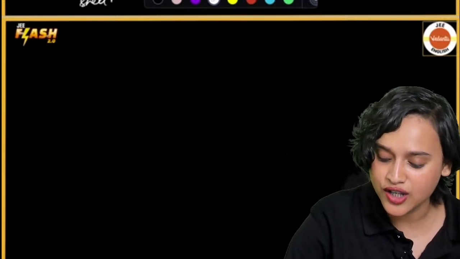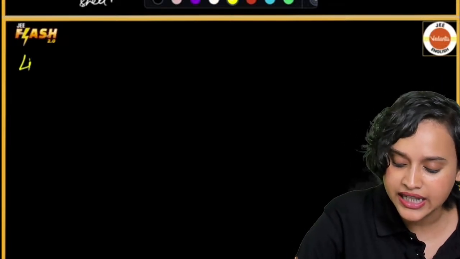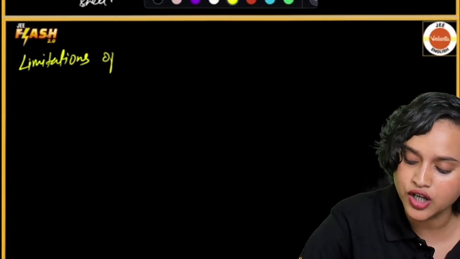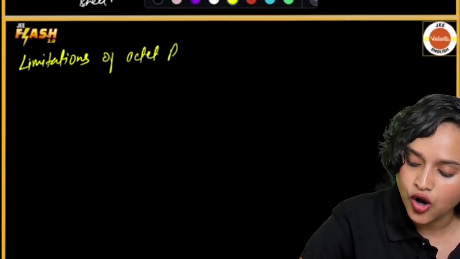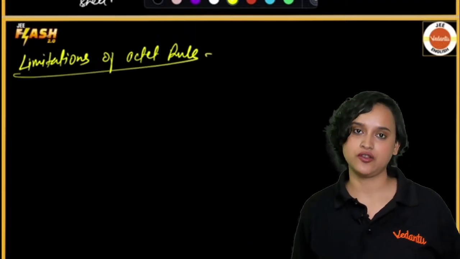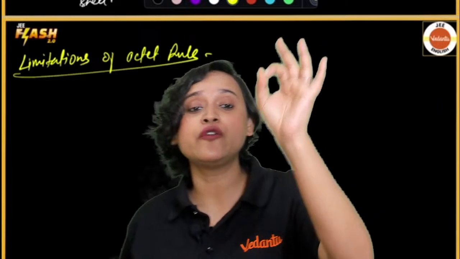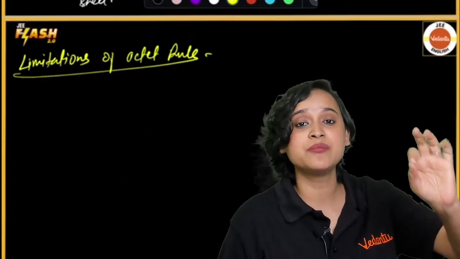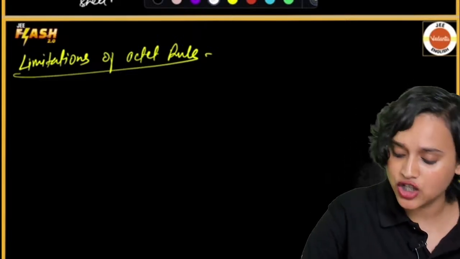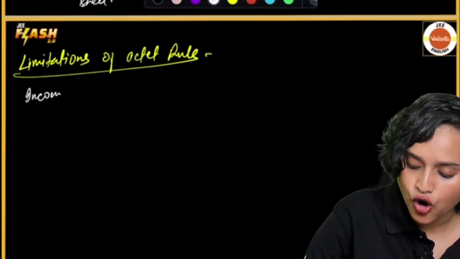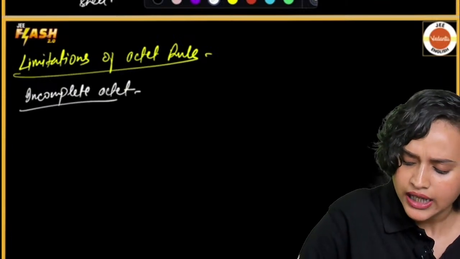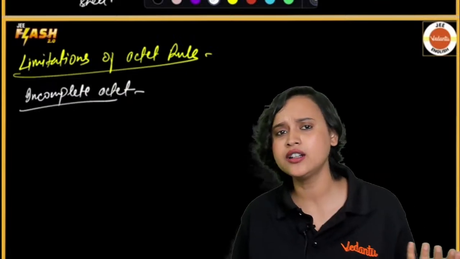So we come across the limitations of the octet rule. What are the limitations? First of all, we come across something called incomplete octet. The first limitation is incomplete octet. What do we mean by incomplete octet?